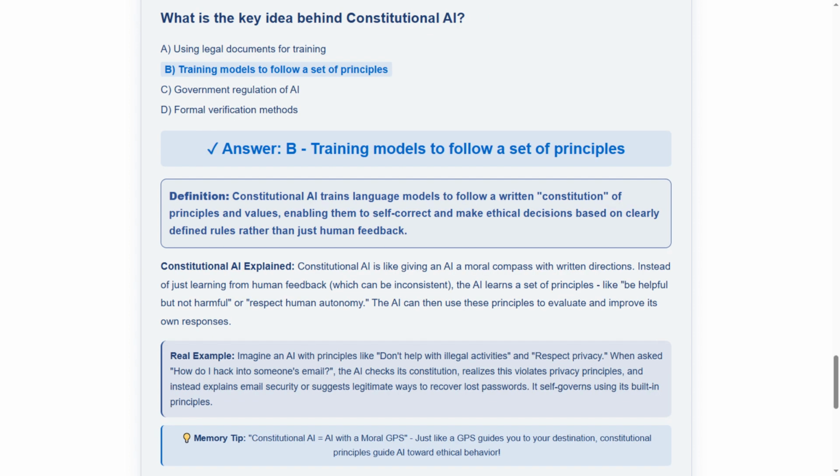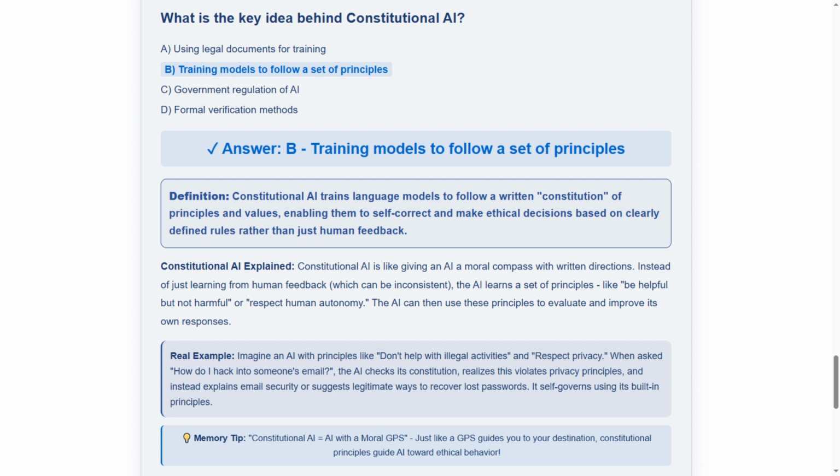Our last question today focuses on constitutional AI. What is the key idea behind constitutional AI? The choices are A. Using legal documents for training, B. Training models to follow a set of principles, C. Government regulation of AI, or D. Formal verification methods. The correct answer is B. Training models to follow a set of principles. This is right because constitutional AI gives language models a written set of moral guidelines that they can use to evaluate and improve their own responses, rather than relying solely on human feedback.